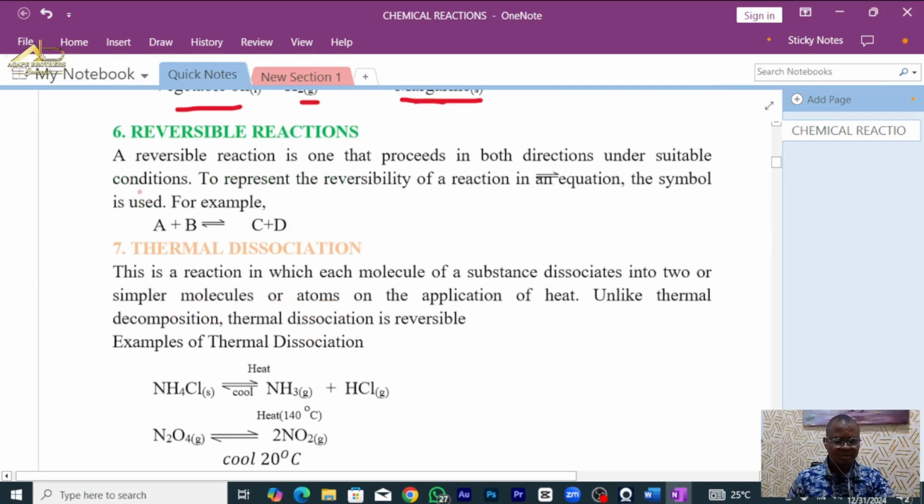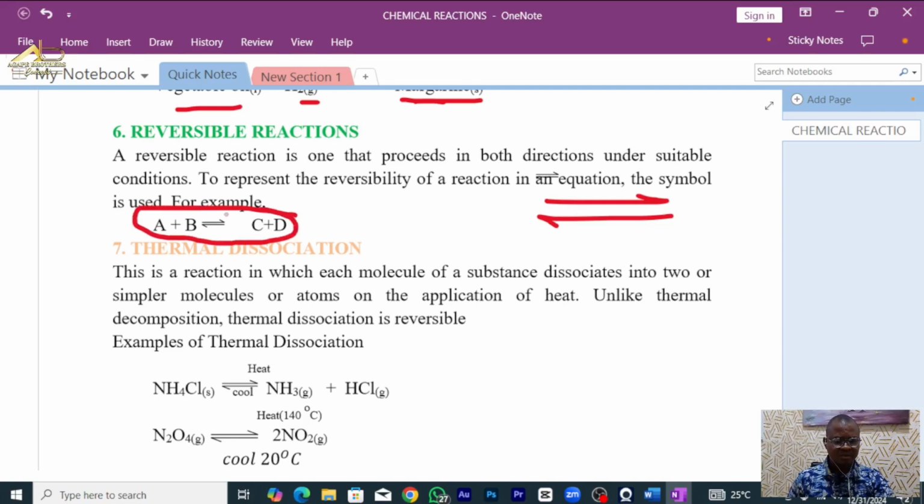So let's look at number 6, reversible reaction. This is a reaction which proceeds in both directions under suitable conditions. To represent reversibility in a reaction, we use this type of arrow, showing that the reaction can proceed forward and at the same time it can also proceed backward. That's the symbol we use. Look at this reaction here. A plus B to give us this.